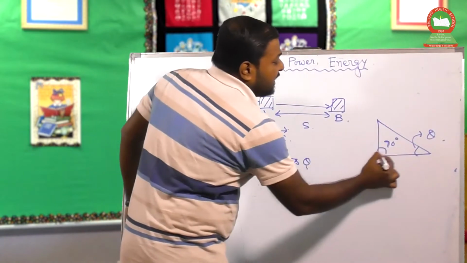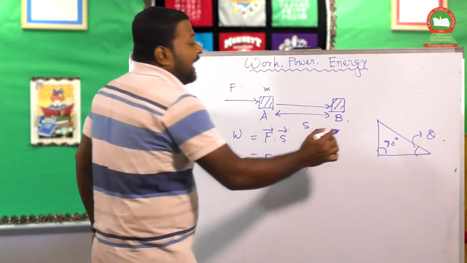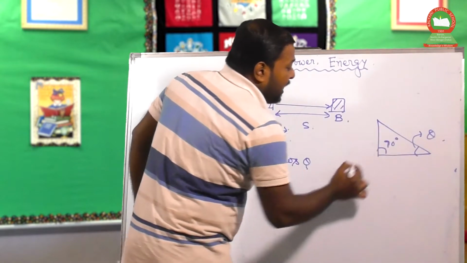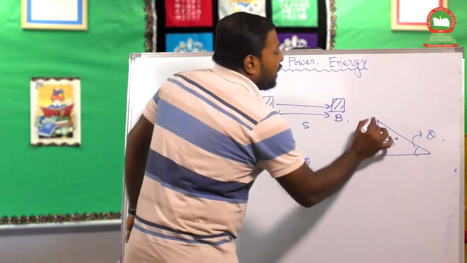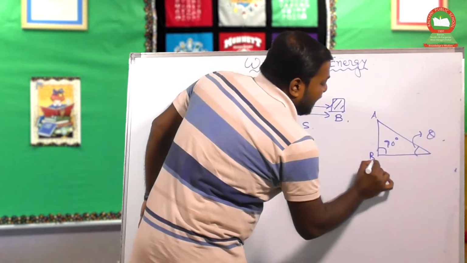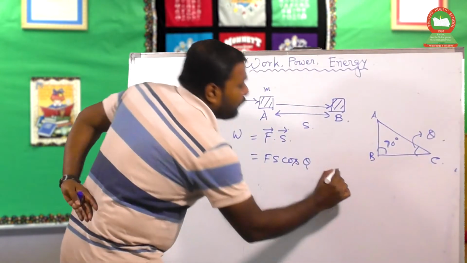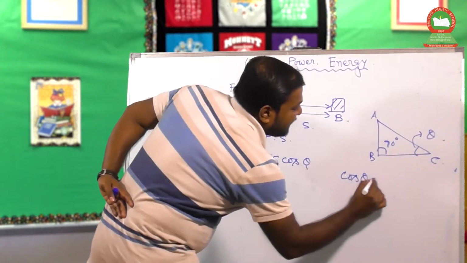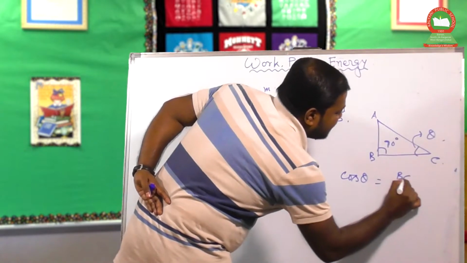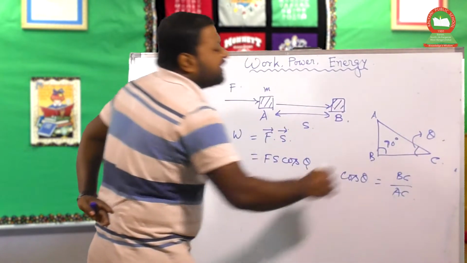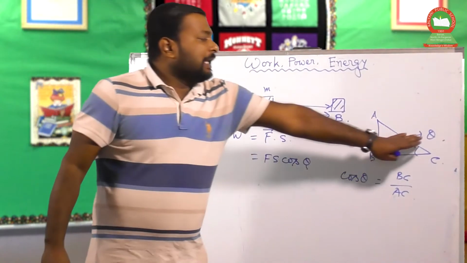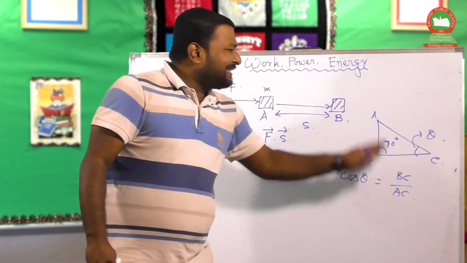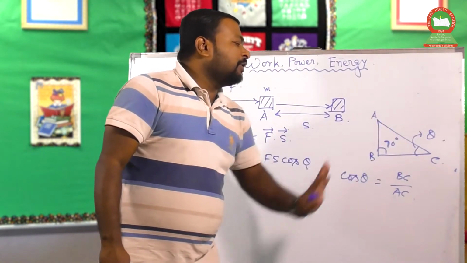So height by base gives you tan theta, and base by hypotenuse gives you the cos theta component. Let it be triangle ABC, then cos theta is BC by AC. Why BC? BC is the base with respect to that angle, and AC is the hypotenuse with respect to theta.